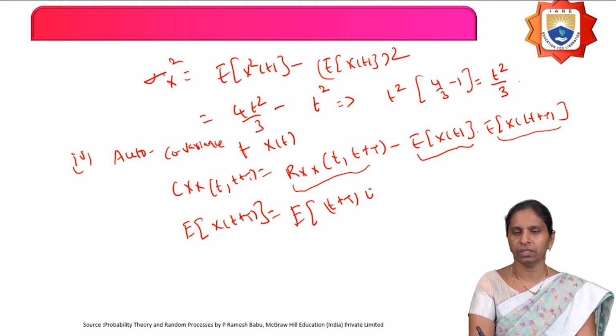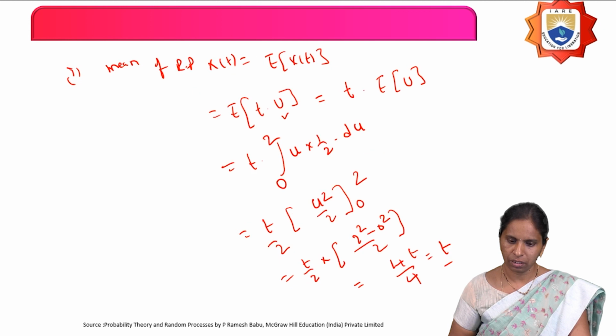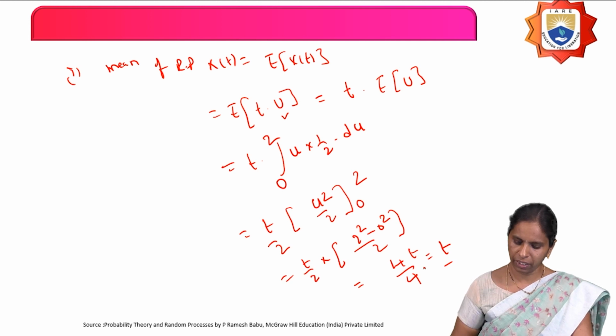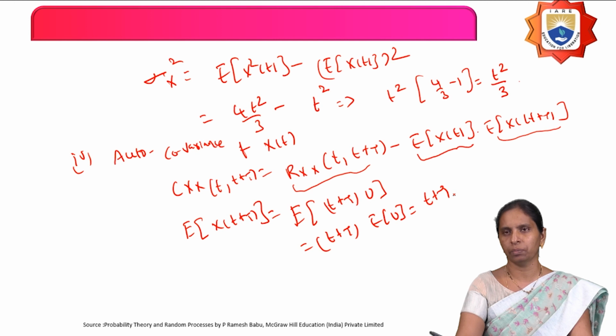So t plus tau into U. That equals t plus tau into expectation of U. So what is the expectation of U? Already you have calculated. The expectation of U is nothing but what we had here for t. So in place of t here you will get t plus tau. So directly can write down t plus tau.